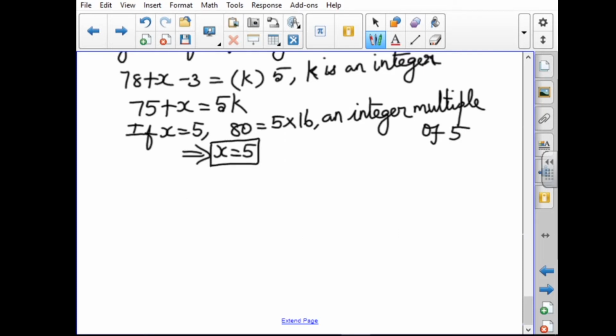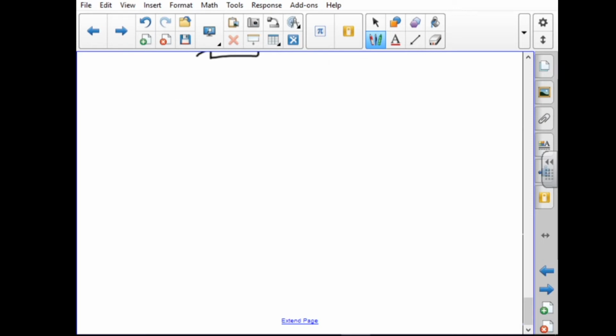But in modulo, we can find every equation has infinitely many solutions. Third subdivision. 89 is congruent to x plus 3 mod 4.